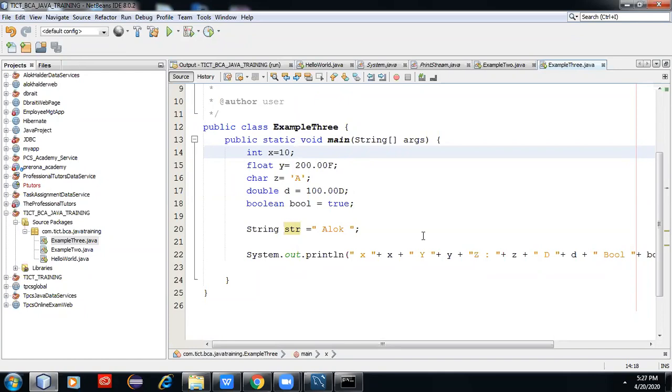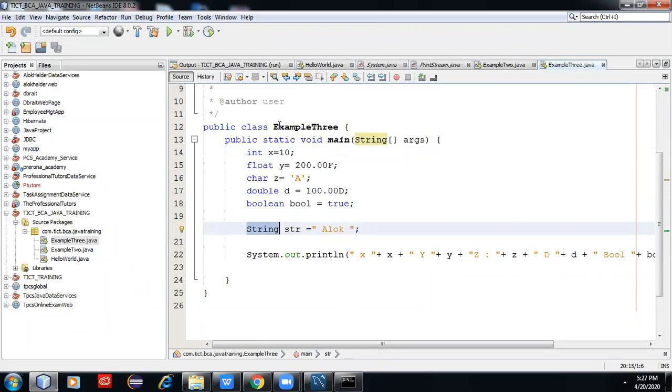So we need to come to a conclusion. If you go to any project, any book or any tutorial site, data types are divided into primitive data types, which are numeric and non-numeric. Numeric are integer and float, and non-numeric are character and boolean. And there is non-primitive. It is non-primitive like even a Java class is also a data type.